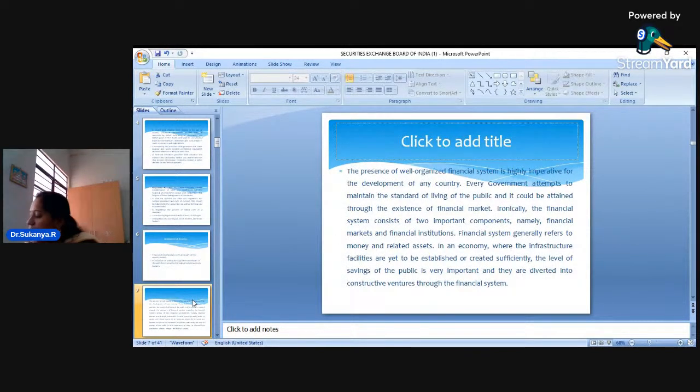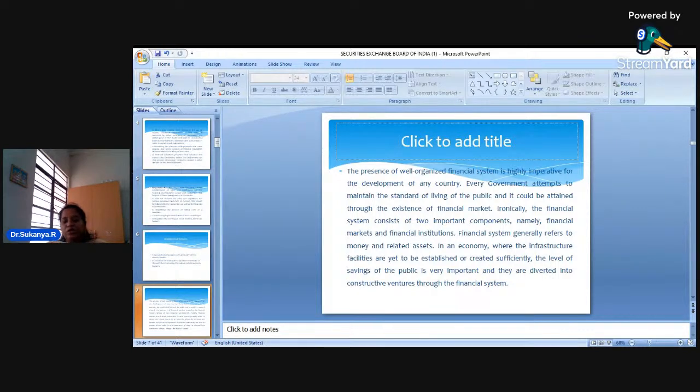Now, dear students, after learning about SEBI, the very next important concept is financial services. Okay. Now, please keep in mind the presence of a well organized financial system. If you want to call any country a developing country, you should have a very well organized financial system. Dear students, I told you in the first class itself, finance is the lifeblood of any business organization.